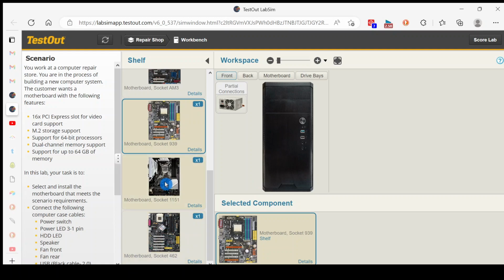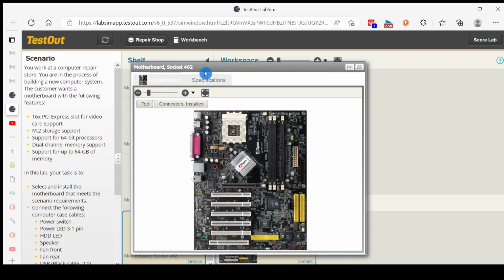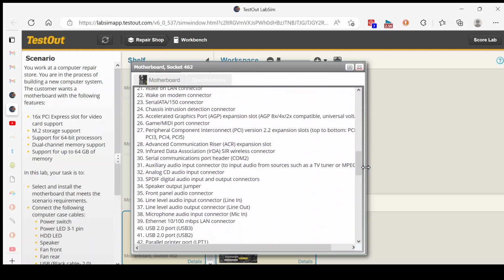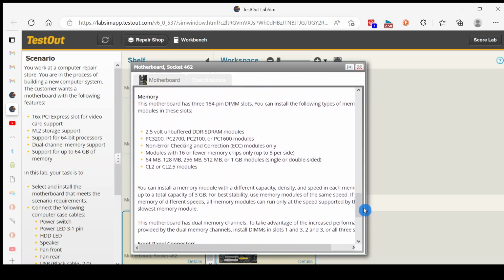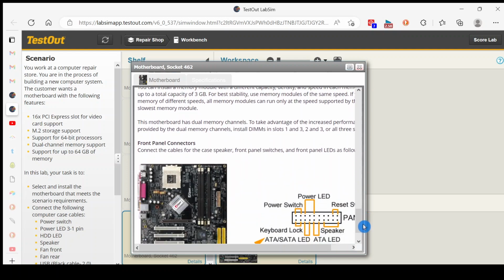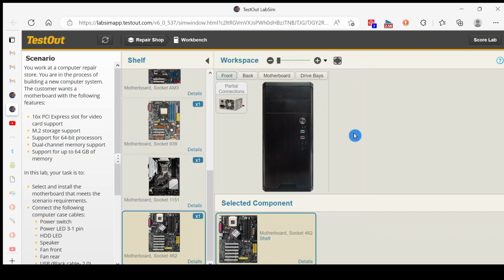Let's look at the last choice, socket 462, and click on the details and scroll down to memory. We see that there are 3 slots, and each slot can have 1 gig of memory, so that is not going to be enough memory. We can eliminate that as a choice.